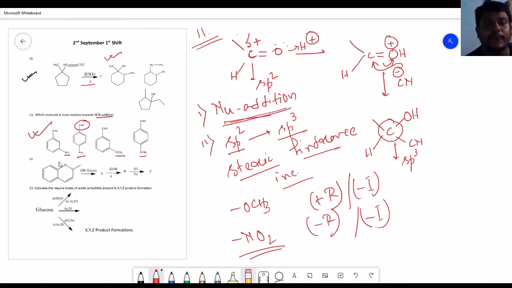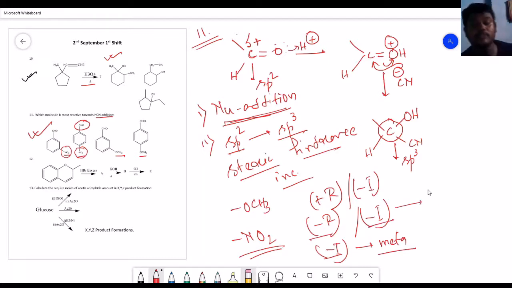And if you look at this part, in which position is the NO2 here? Here NO2 is in the para position, and here NO2 is in the meta position. So as the NO2 is in the meta position, it will show only the minus I effect. In the meta position, the NO2 only shows the minus I effect. And when the NO2 shows both the minus R and the minus I effect in the ring, it is in the ortho position, and when it will have only minus R, where will it be?